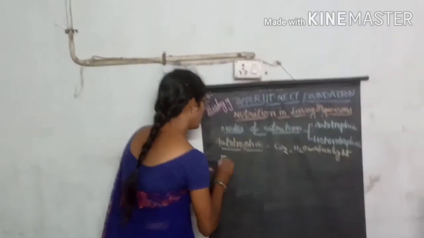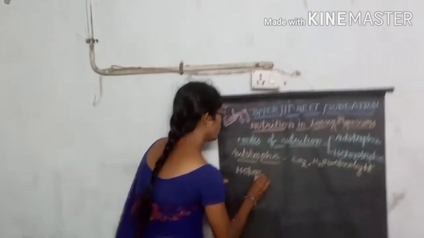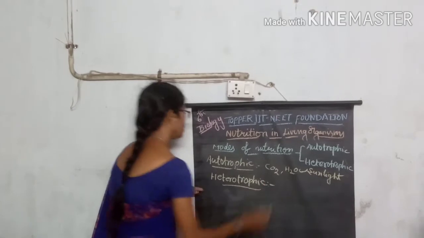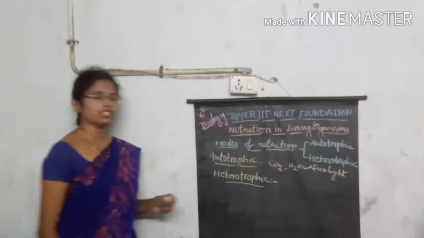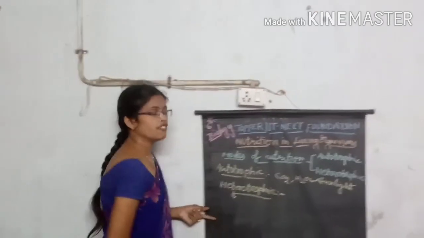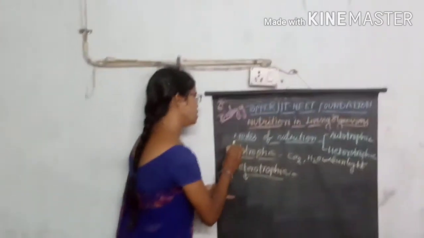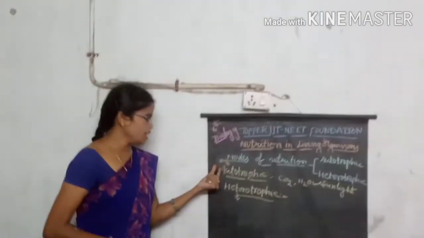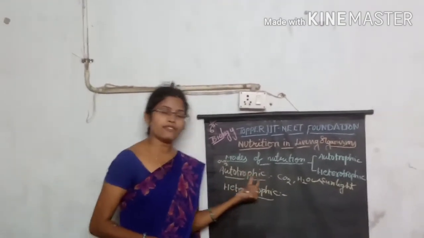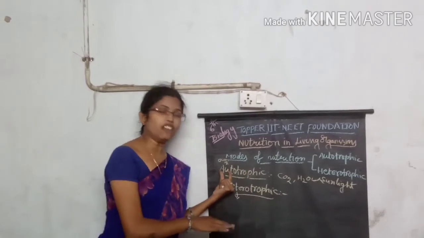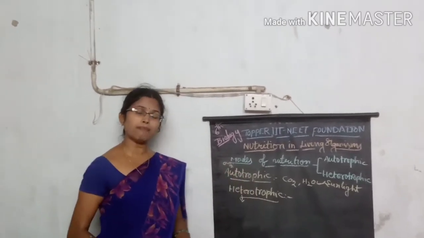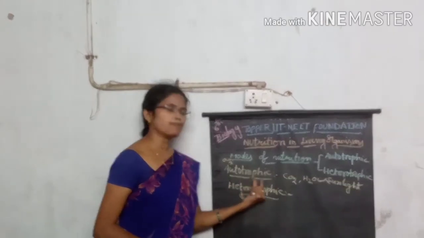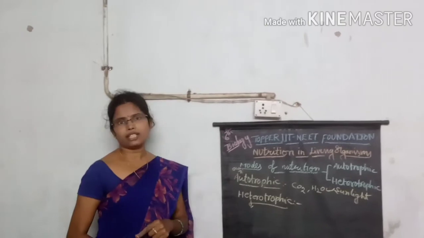Then another important type of nutrition is heterotrophic nutrition. What is that nutrition? In heterotrophic nutrition, hetero means different. In autotrophic nutrition, auto means own, or itself. So the nutrition materials are prepared by the organism itself, and that's why this process is called autotrophic nutrition.